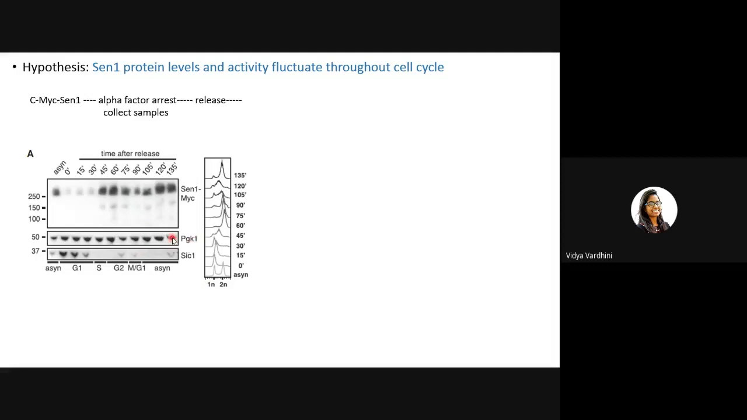And then they've taken controls: phosphoglycerate kinase, which is constant throughout the cell cycle, and then SIC1, whose expression we already know increases in G1 and decreases towards S and G2. So now we know that whatever result we are seeing, yes, we are looking at the cell cycle. So the first result is that SEN1 protein levels are reduced in G1 and increased towards S and G2.